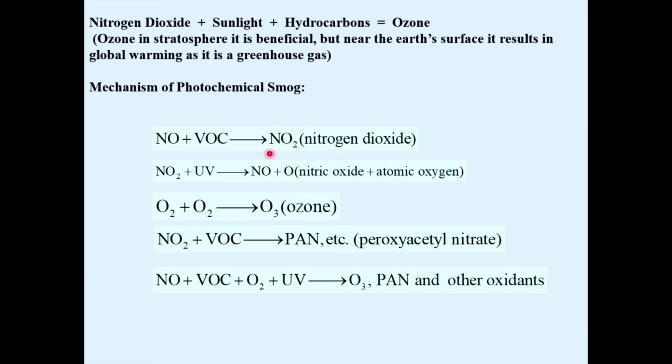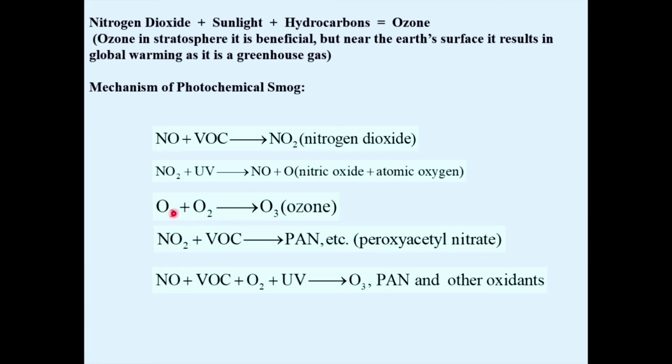So this nitric oxide again combines with one more molecule of VOC, highly volatile organic compound, to give you NO2. See here, NO gets oxidized to NO2, and NO2 reduces to NO. It is a chain reaction, and elemental oxygen is also formed. This elemental oxygen combines with another oxygen to give you ozone.